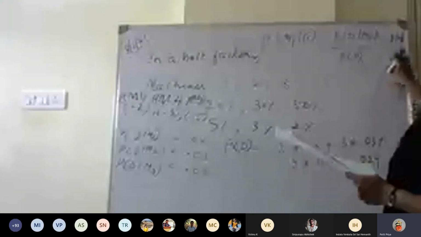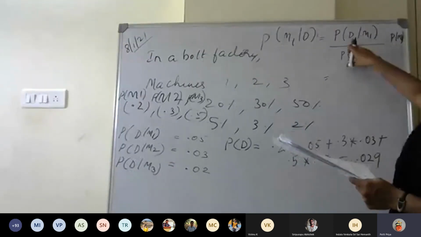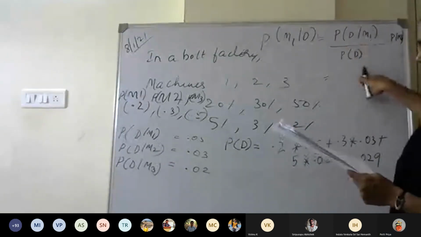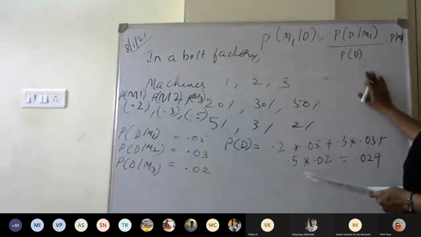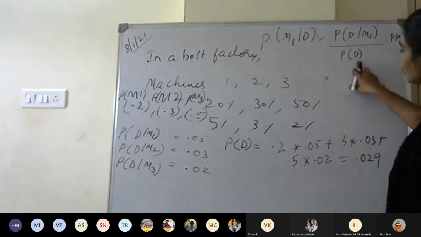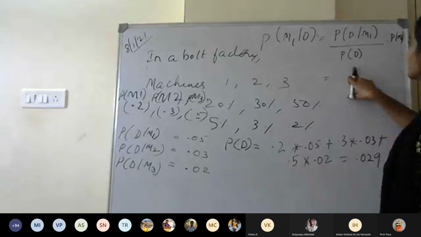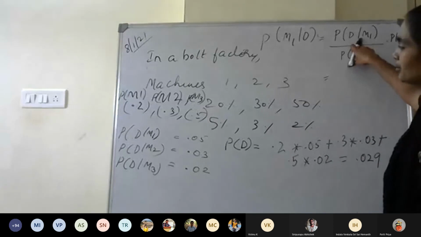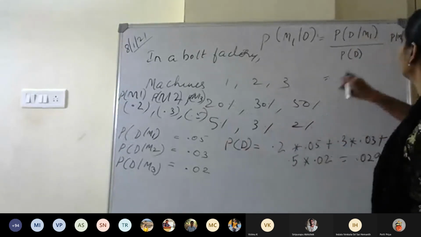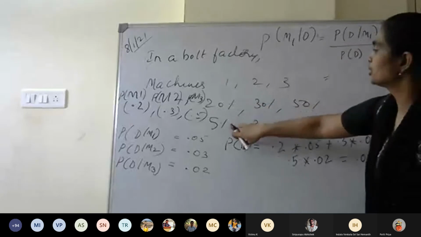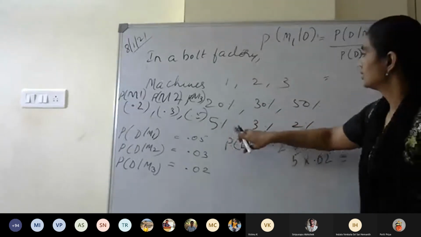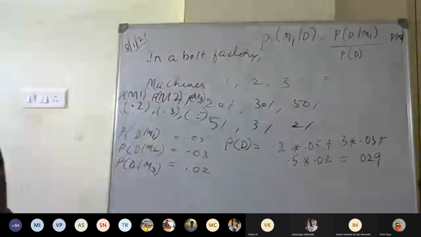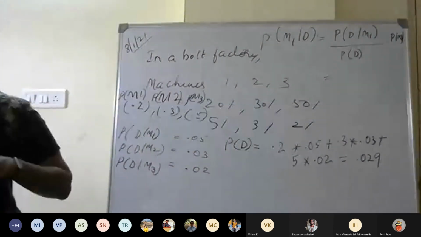Yes, ma'am. Probability of M1 into probability of this, divided by the total probability. So this is the Bayes theorem. Now you have probability of D 0.029, and probability of D given M1, and probability of M1 you have 5%, 0.2. So just substitute and complete it. That's all. Okay. So that's all with this Bayes theorem.